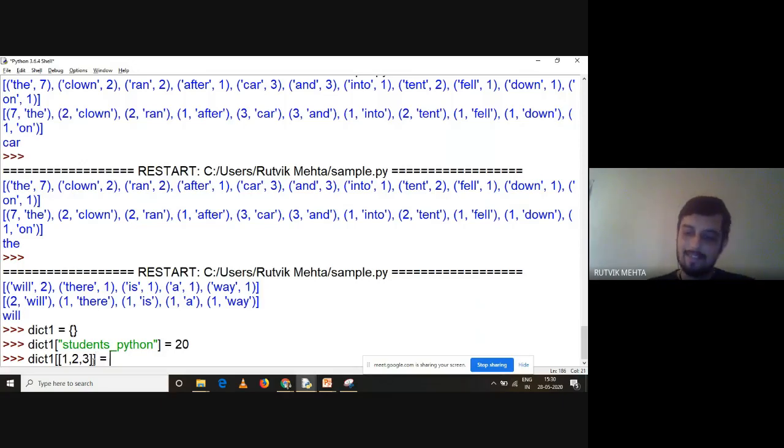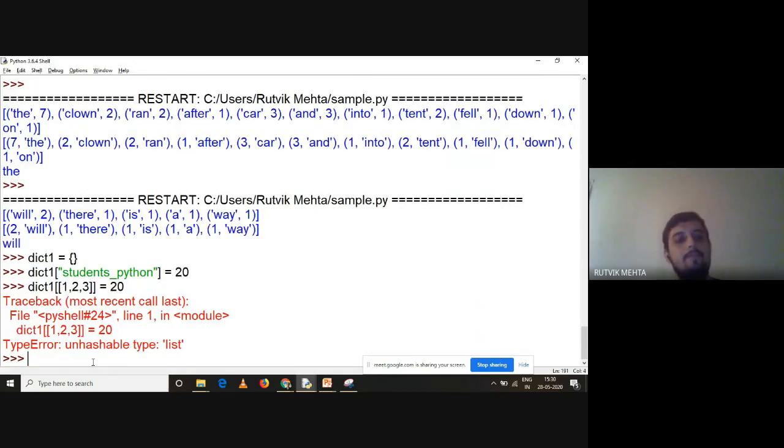And understand this, I'm saying over here 20. Again, same thing, same value, right? Say this, I'm getting an error, right? What is this error? Unhashable type list. Okay, fine. So I cannot work with a list.